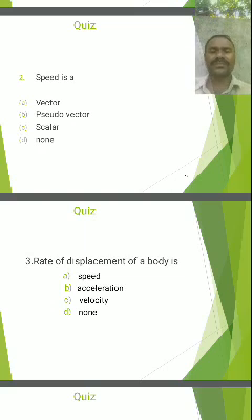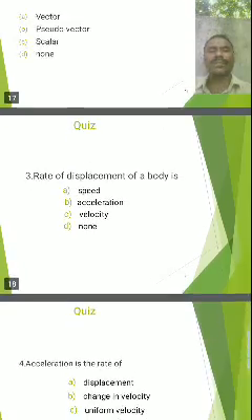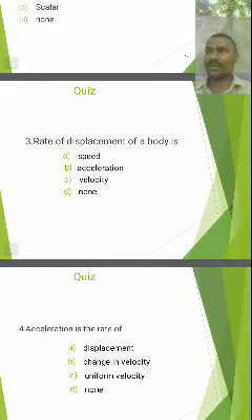Next question: the rate of displacement of a body is what? Rate of distance is speed. Then rate of displacement is velocity. So in this third question, the correct answer is C.